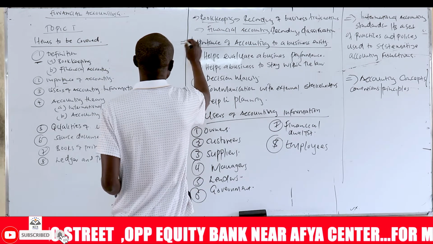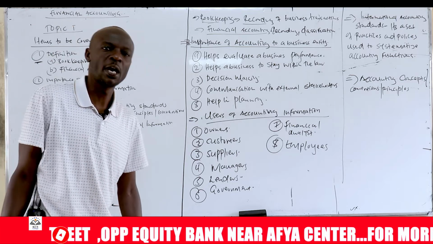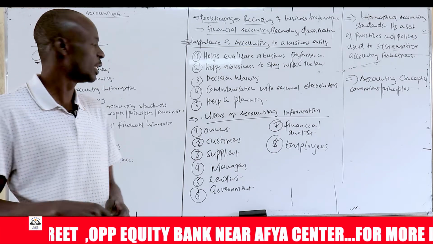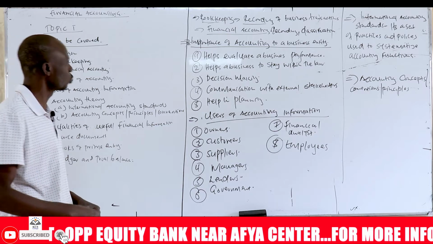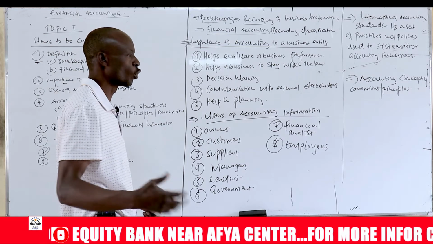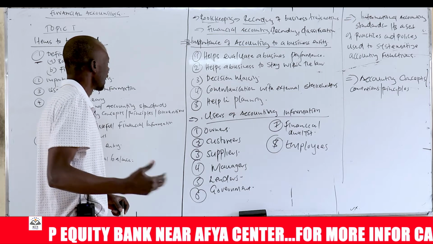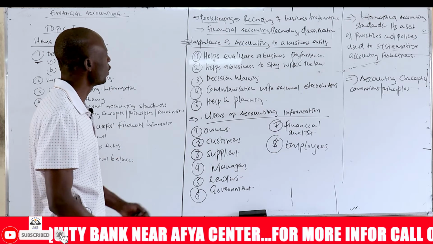Now, let us also look at the importance of accounting to a business entity. Why do we need accounting to a business entity? There are quite a number of reasons as to why we need accounting. It is true that we need accounting in business entity. Business runs the economy of a country. So for that, we need financial accounting. Why do we need it?